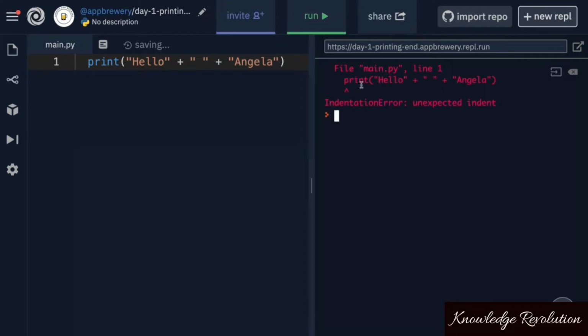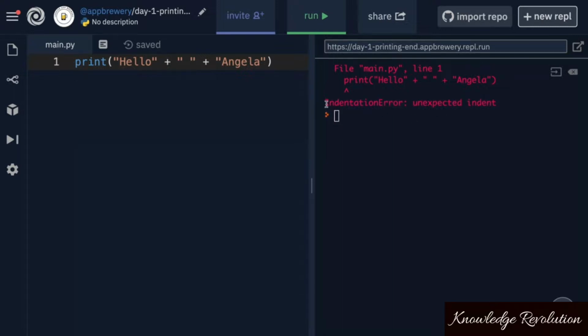And the type of error this time is not a syntax error anymore. It's now an indentation error. And it says that there's an unexpected indent at this position, right at the beginning of the print statement. So when you're coding in Python, it's really important that you start off all of your code at the beginning of the line and that you don't accidentally have any spaces or any tabs that you've inserted in front of the line of code.